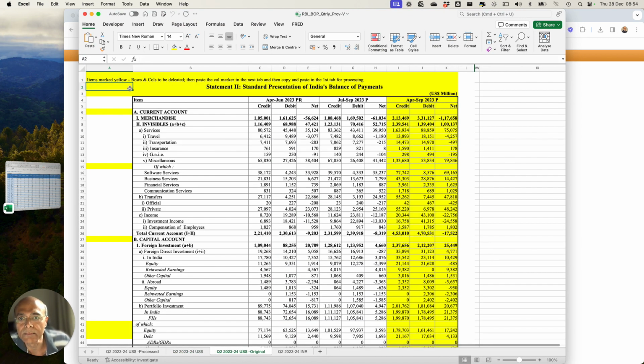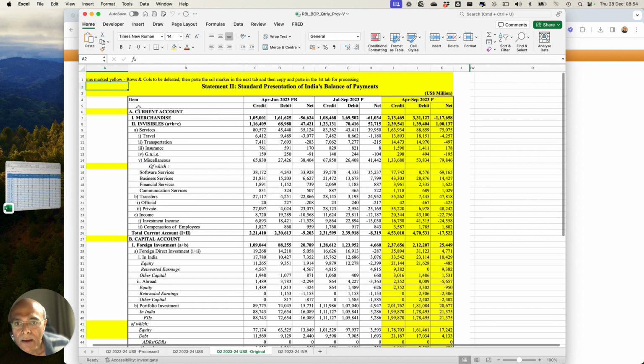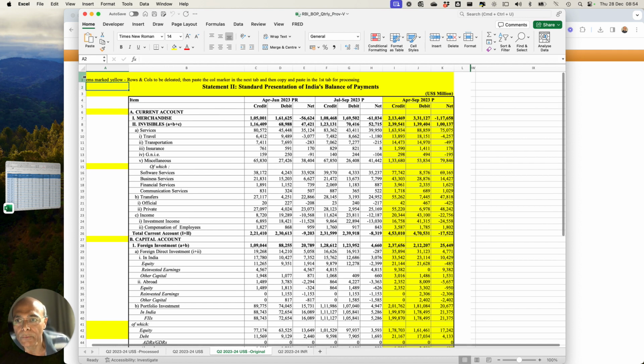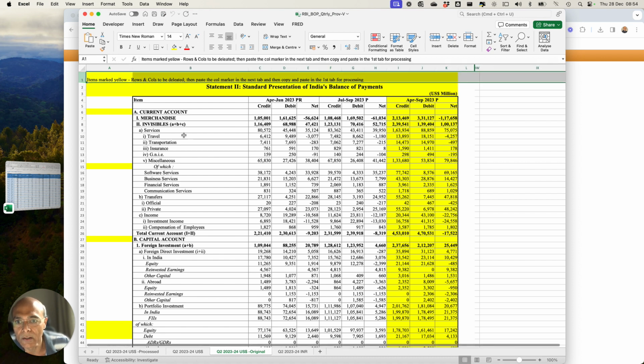So I have marked some of the original file in color yellow, which I am going to remove for processing. So I have these yellow. This is the file which I showed you, and these are the rows and columns which are marked yellow for my own understanding and for future remembrance. I have to remove this and then convert this data in this manner.